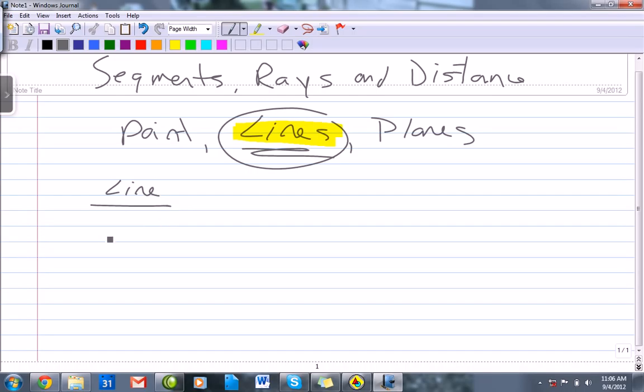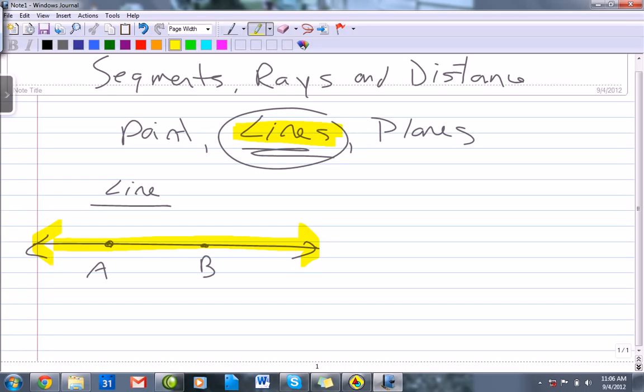extends infinitely in both directions. So if I have this little piece here, and if I pick a point A and B on it, then in theory this line is really one-dimensional and never ends. So it shoots out in both directions forever and ever. And I can write that either as line AB or BA. It doesn't really matter. Order doesn't matter. Any 2 points on that line. Sometimes we'll get a little lazy and I'll put an L in there and we'll call it line L.